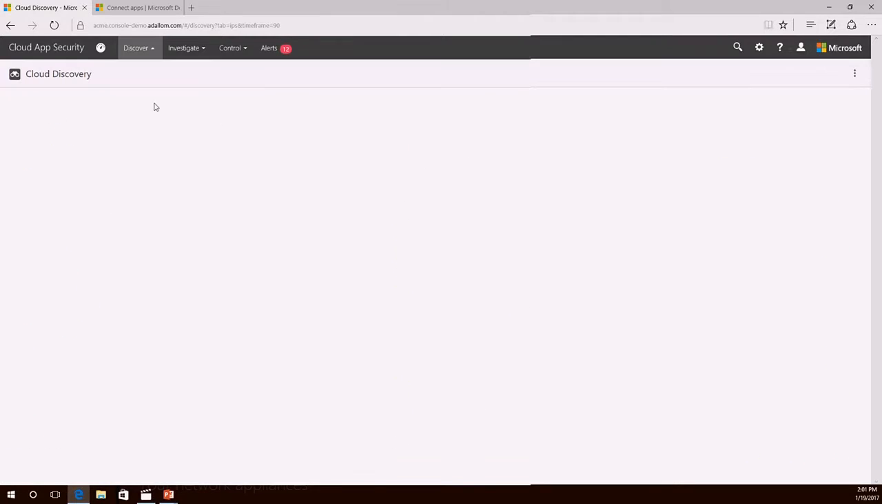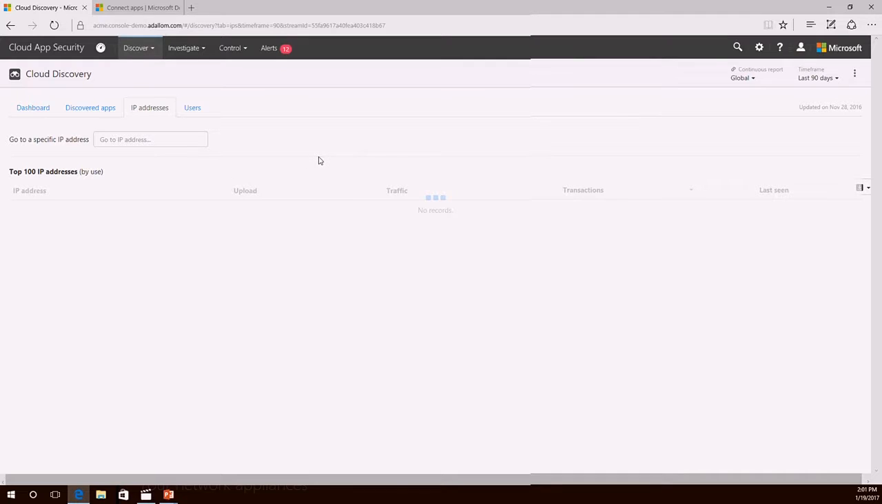I can also see a list of the different IP addresses, the top 100 IP addresses in terms of top talkers. So I can see my list of IP addresses.